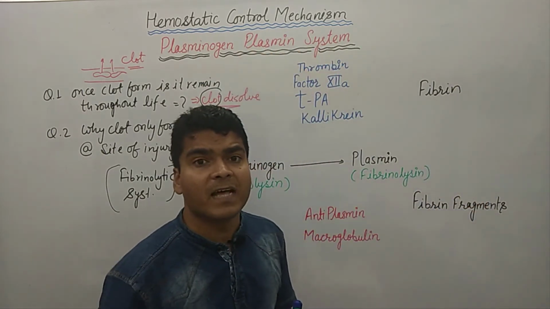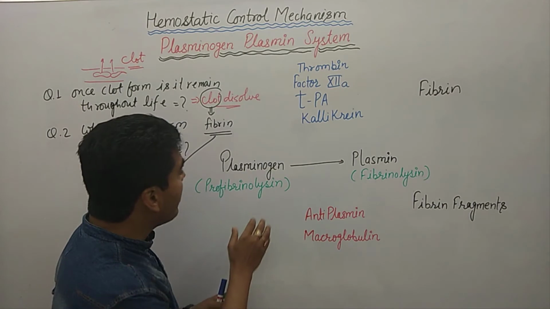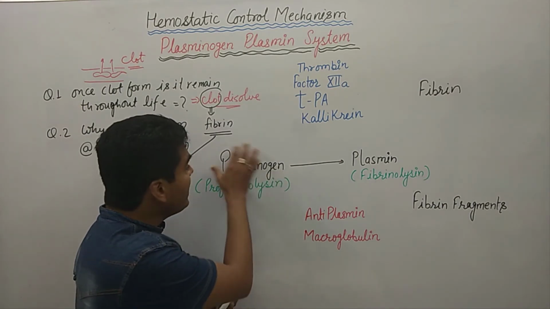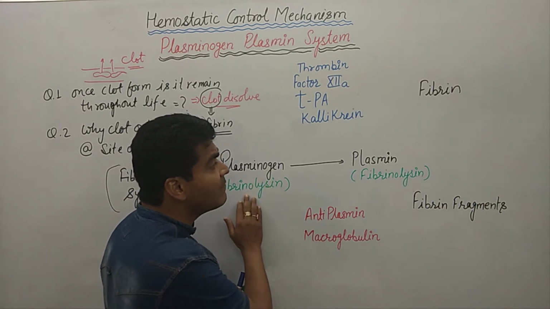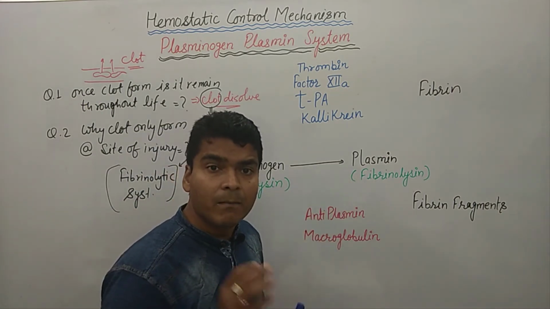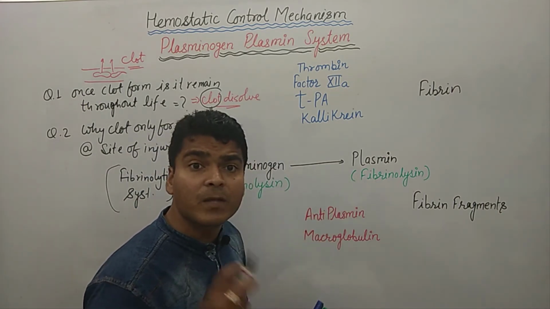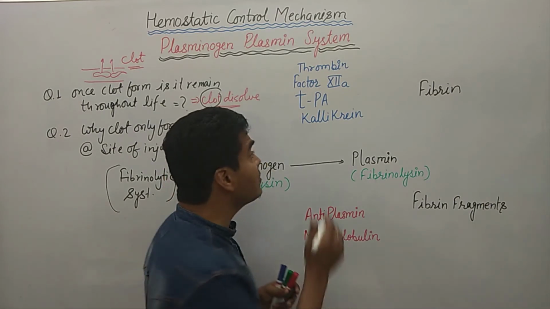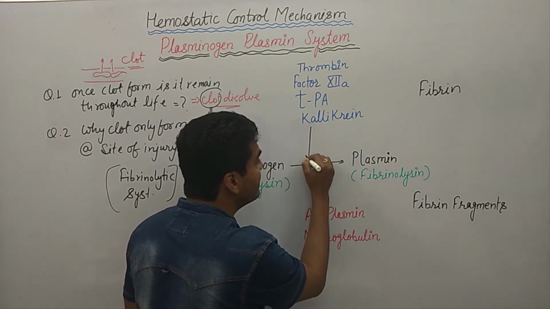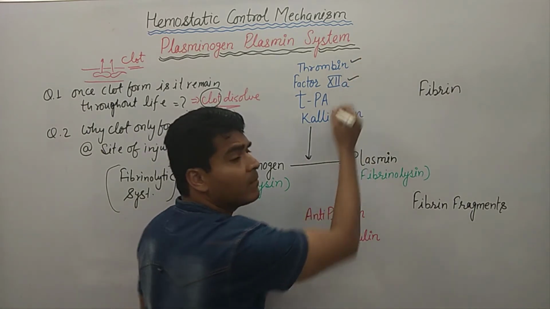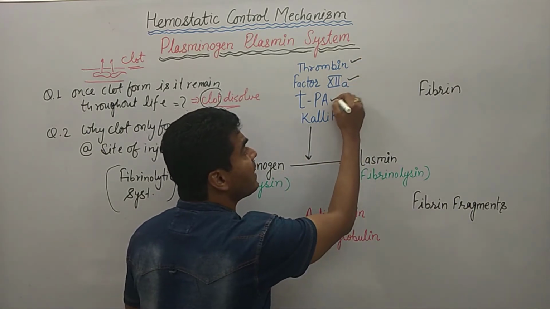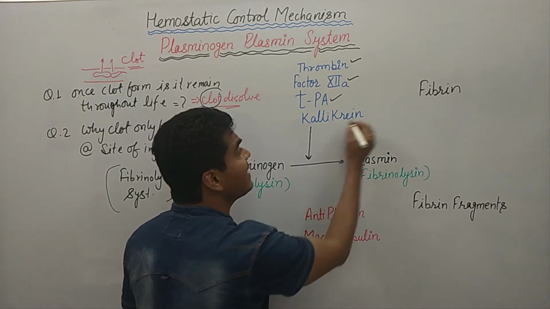So what is the plasminogen-plasmin system? In our body, in the clot we have plasminogen. Now plasminogen is converted into plasmin in the presence of some intrinsic factors. These factors are thrombin, factor 12, tissue plasminogen activator, and kallikrein.